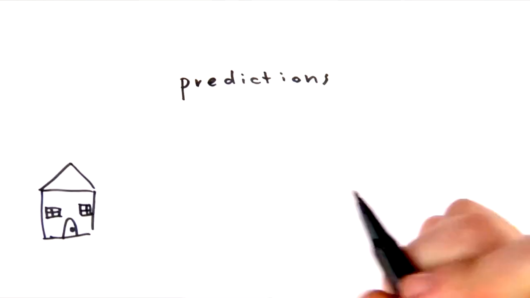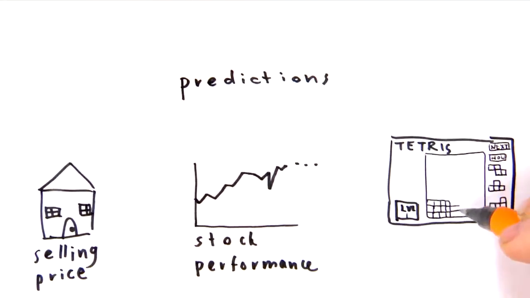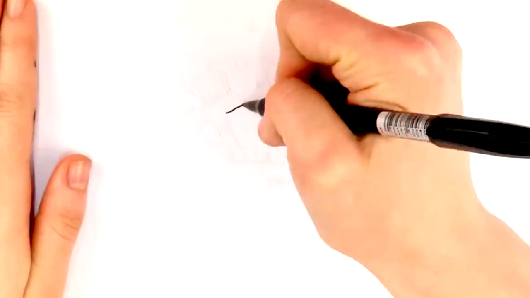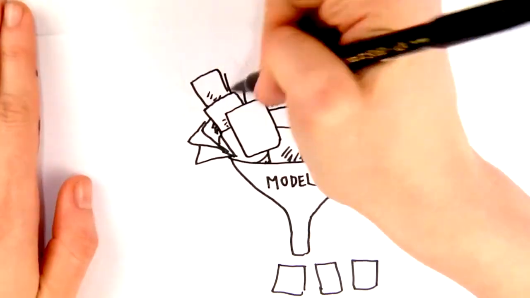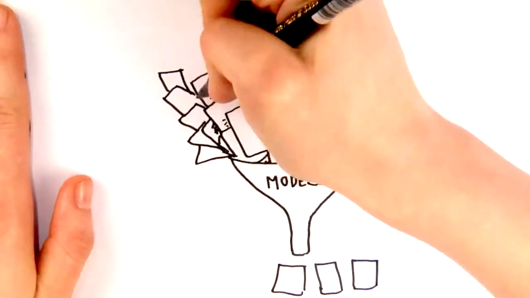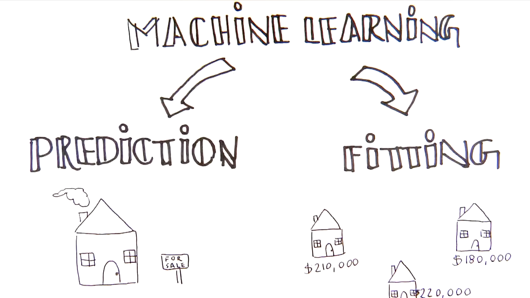But other examples include predicting the stock market using recent trends or determining the best next move while playing a video game. In order for a model to get good at making predictions, it must see examples of the data and its correct labels. The process by which a model gets better at making predictions is called fitting. In the housing price example, this would involve showing the model several houses which have sold and their actual selling price. After fitting to this data, the model would be better at predicting the price of unsold houses.